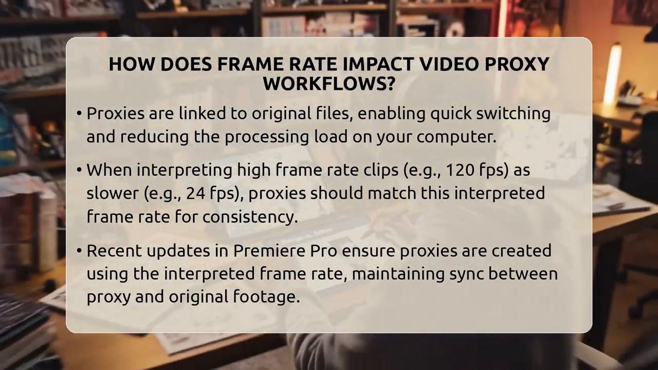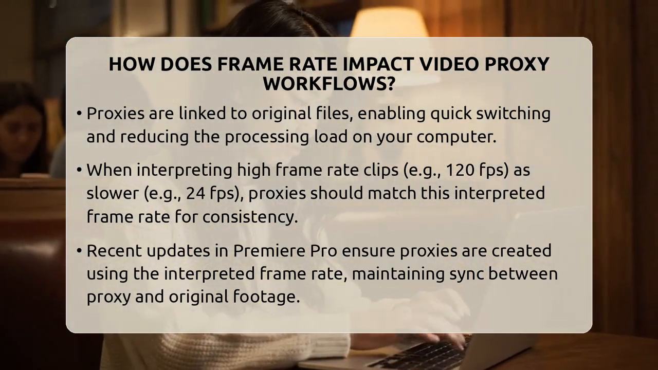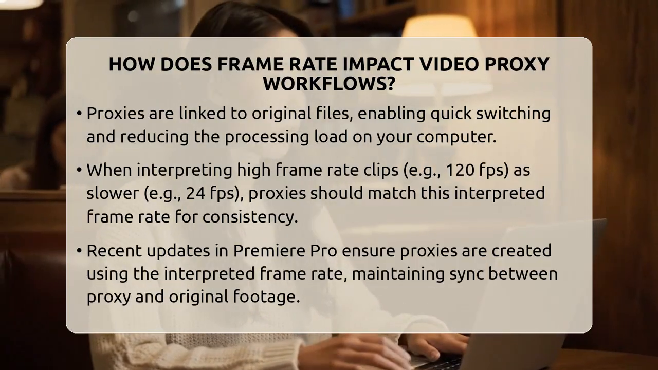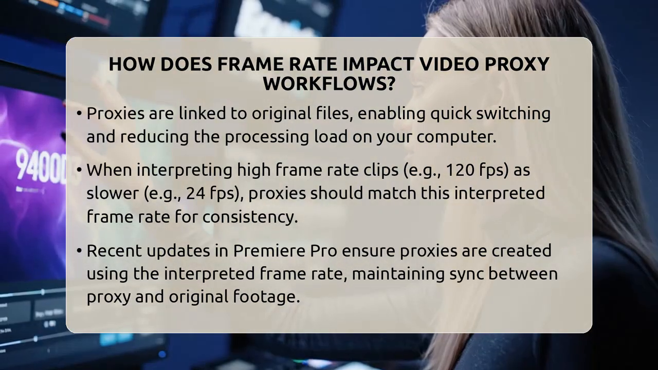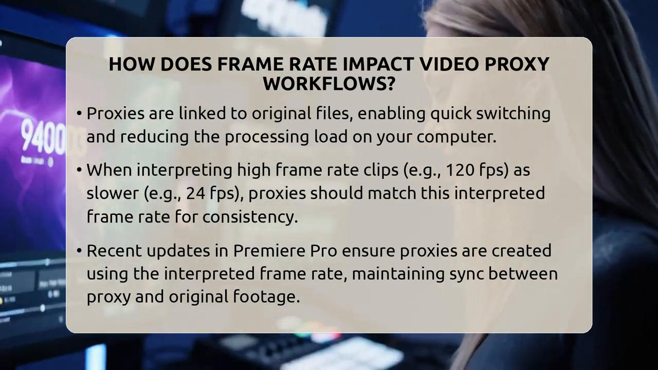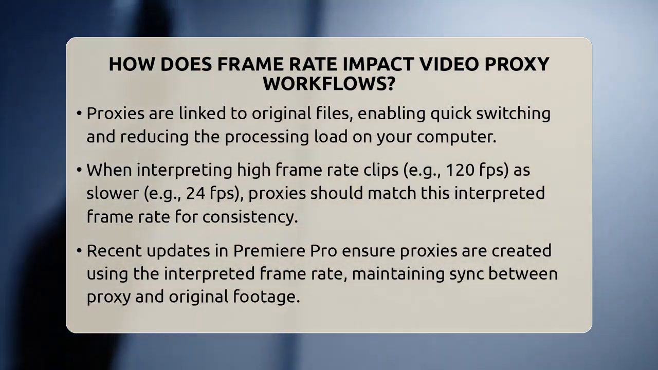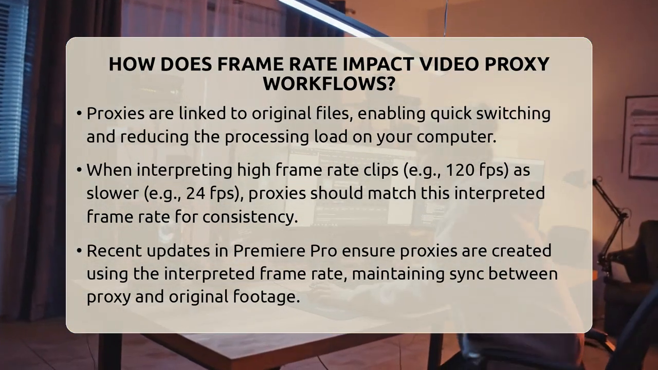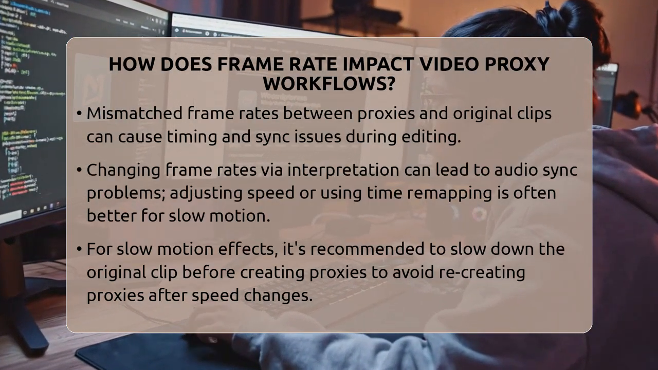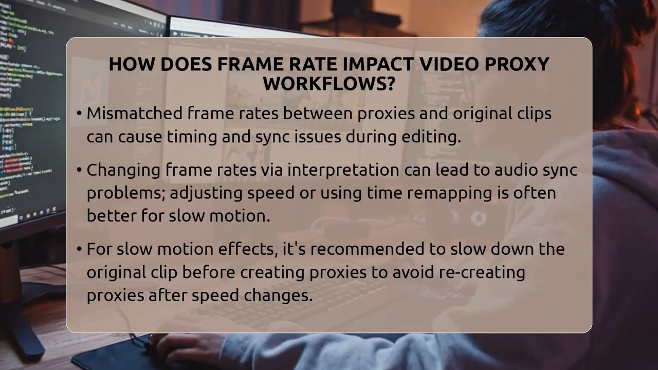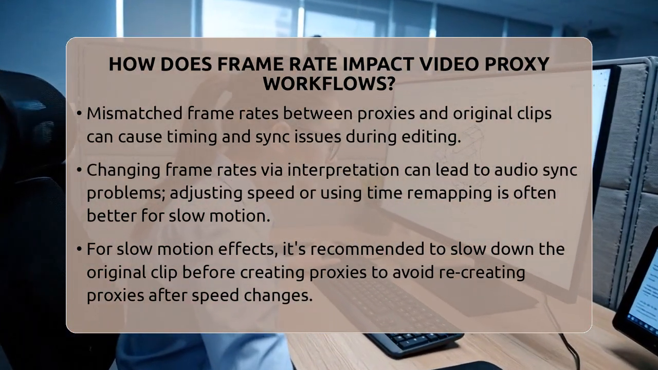Frame rate plays a big role here. If you import a high frame rate clip, like one shot at 120 frames per second, and interpret it as 24 frames per second for a slow motion effect, the proxy needs to match that interpreted frame rate. If it doesn't, the proxy might keep the original frame rate, causing timing mismatches when you switch between the proxy and the full quality footage. This can make your editing less reliable because the proxy and original footage won't sync perfectly.